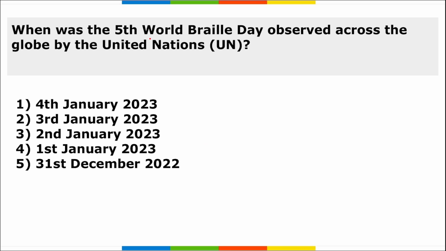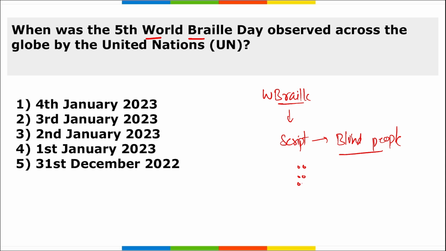First, when was the 5th World Braille Day observed across the globe by the UN? World Braille Day. What is Braille? Braille is a script for blind people. It consists of 6 dots that are raised in a certain manner. When a blind person moves his hand over the script or these dots, he will be able to identify the particular word or letter. So this is your Braille script.